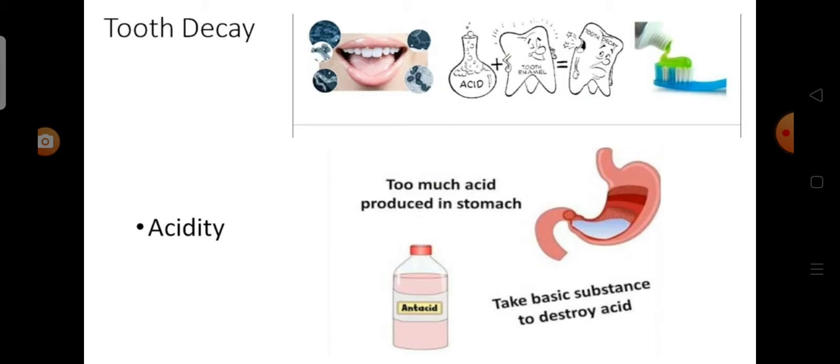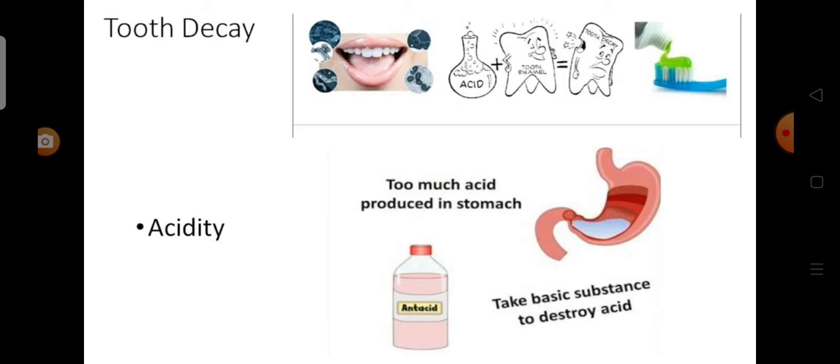Next one is tooth decay. Generally, it is advised by the doctors that we should brush our teeth twice a day. This is because the bacteria present in our mouth decompose the food particles stuck in the gaps between our teeth, thereby causing acid formation which leads to tooth decay. To prevent this, we have to neutralize the acid. When we brush with tooth powder or toothpaste containing weak base, the acid gets neutralized, so our teeth will be strong and healthy.